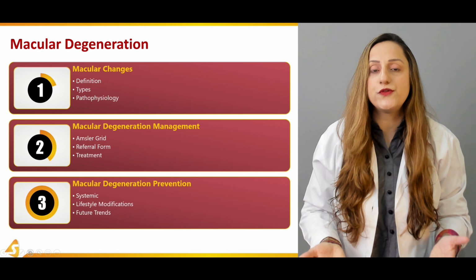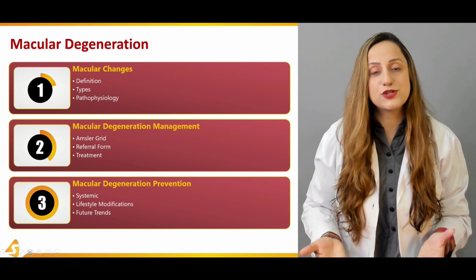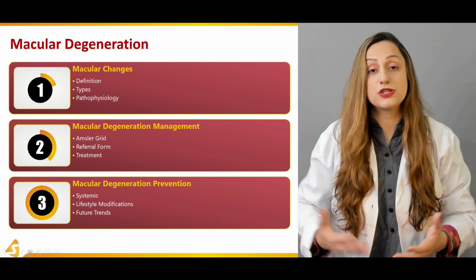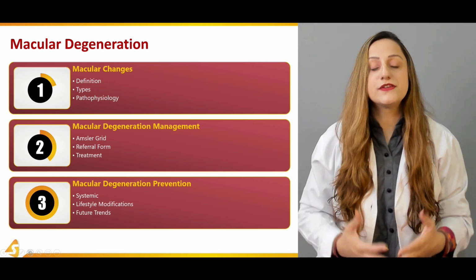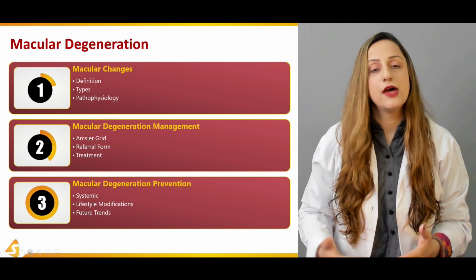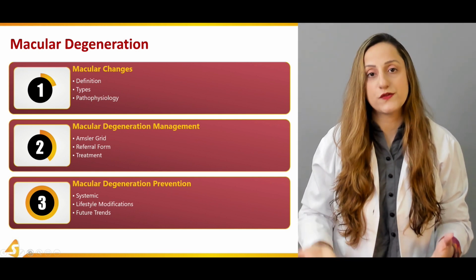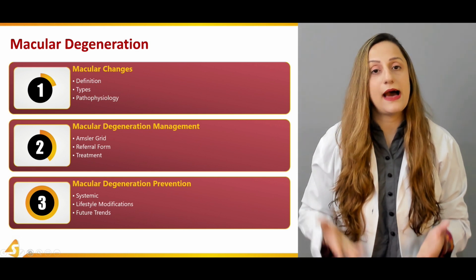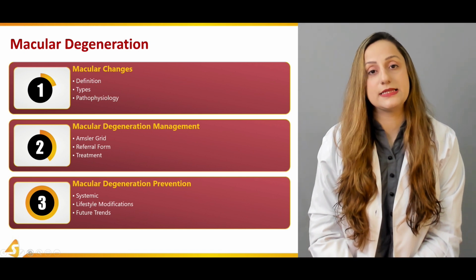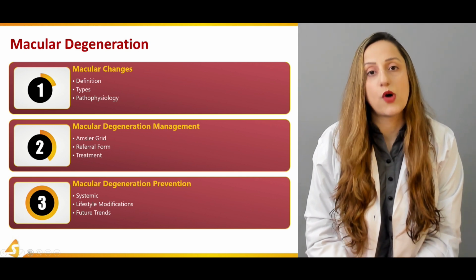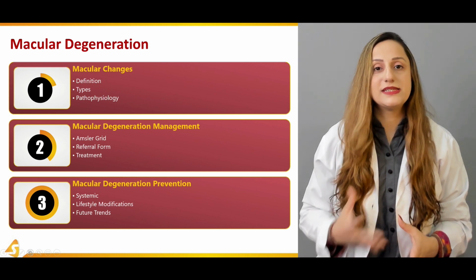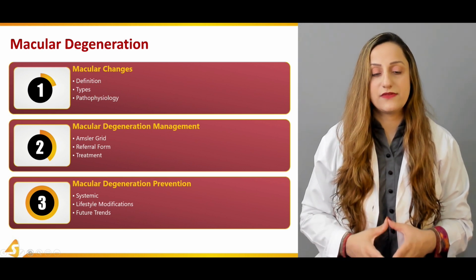Referral forms are specially designed for these macular degenerative patients, and we'll be going through these referral forms just to give you an overview regarding these patients, how they can be referred to the specialist, because you as a clinical physician should know how to diagnose a case of macular degeneration and further refer him or her to an ophthalmologist for further reviews and management. The treatments would be discussed very briefly in this section as well. We'll be discussing the modern techniques that are being used these days, and we'll be discussing all of them over here in this second section.